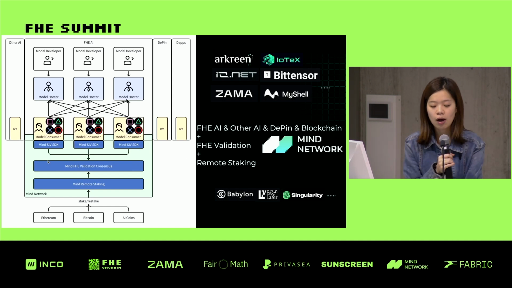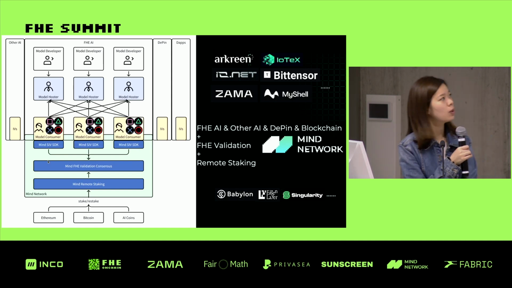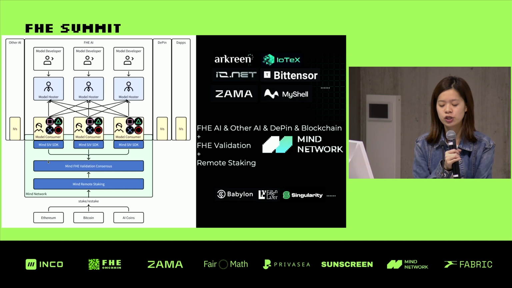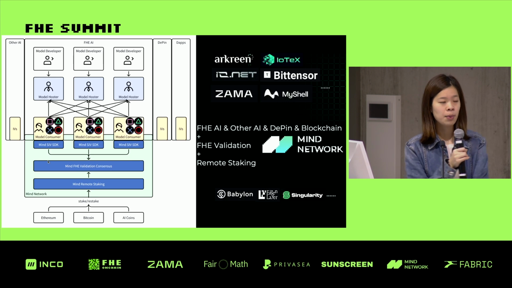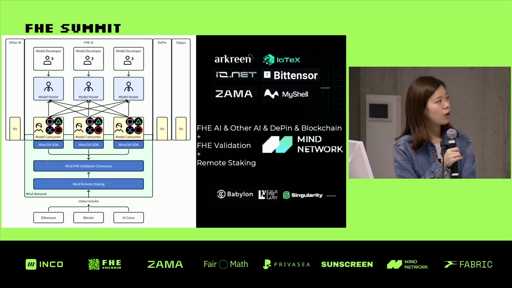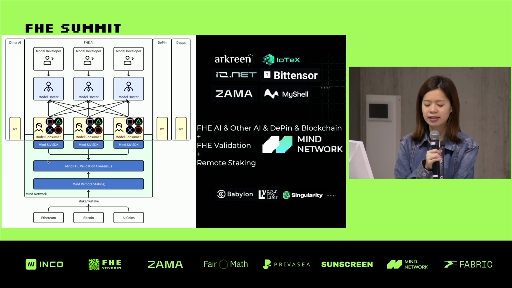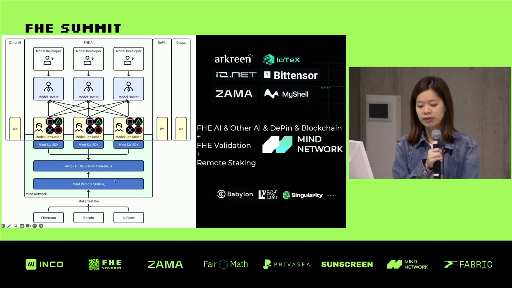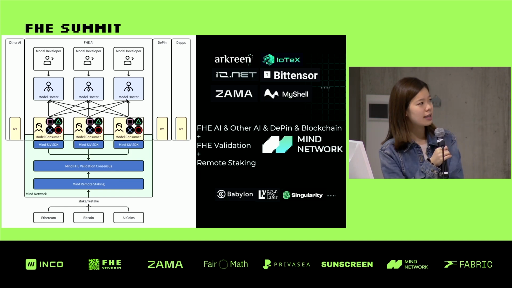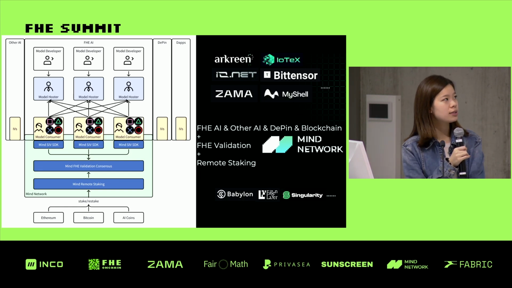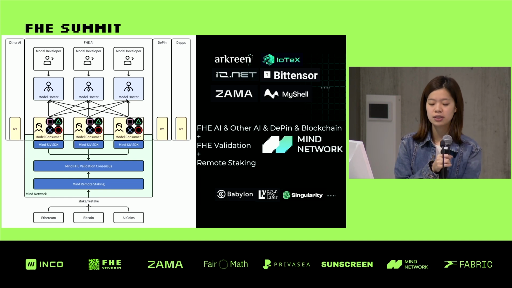And this is how our ecosystem looks like. Now we have FHE AA and FHE other with DePIN and blockchains such as IONET, Bittensor, Zama, and MyShare. And also we provide validations with our independent validation SDK. And in the upper layer, we have chains like Babylon and EigenLayer, they support remote staking. So this is how our ecosystem looks like in the current stage.